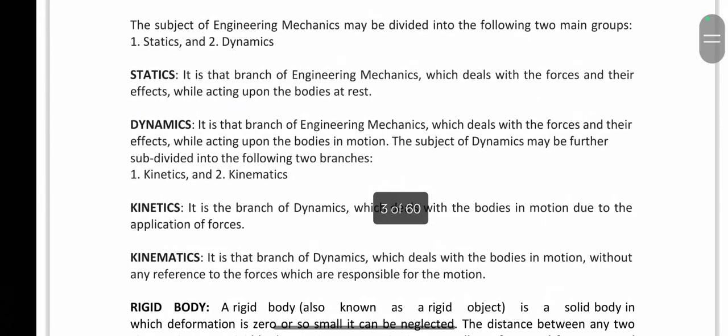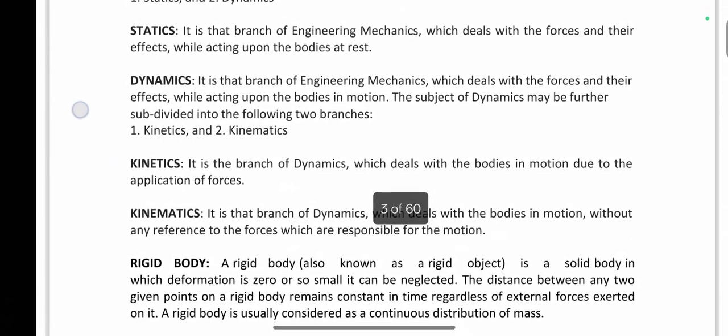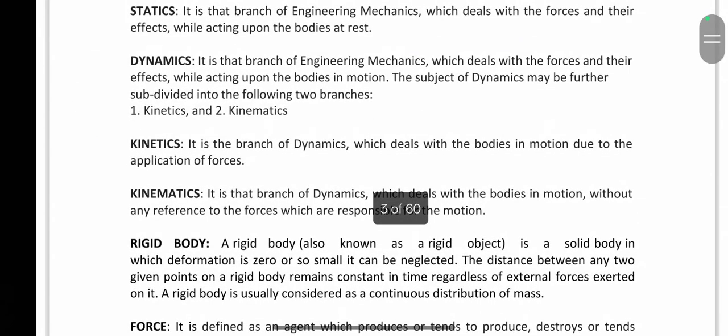Dynamics deals with the forces and their effects while acting upon bodies in motion. So same thing, in statics and dynamics also we deal with the forces and their effects, but statics is about the rest position and dynamics is about when the body is in motion. Dynamics is further divided into two types, which are kinetics and kinematics. So let us see what is kinetics.